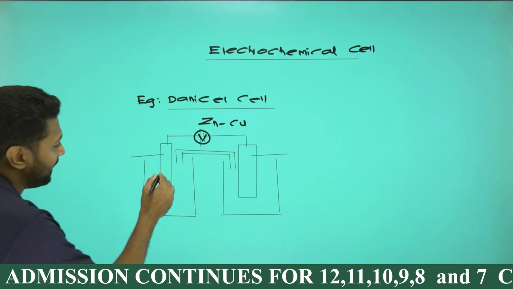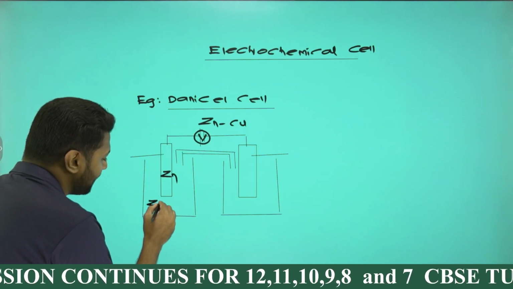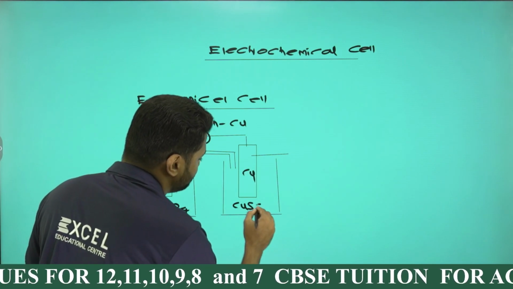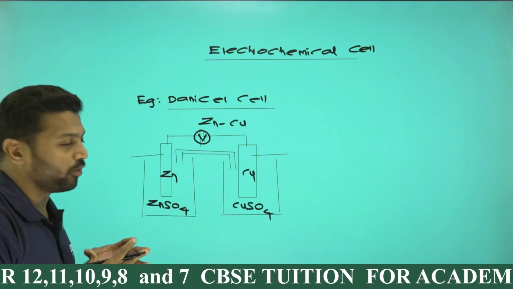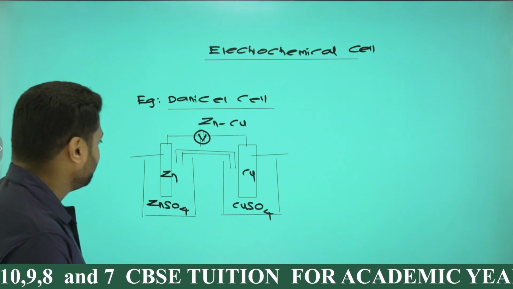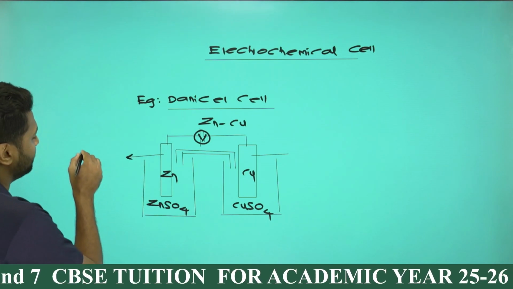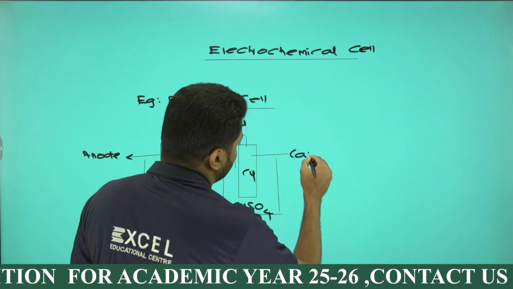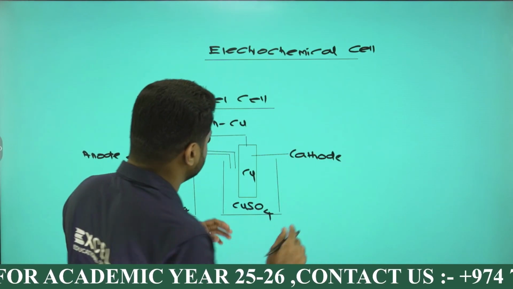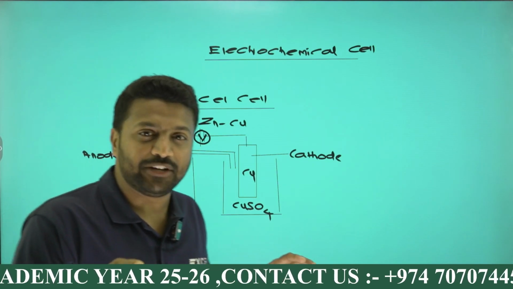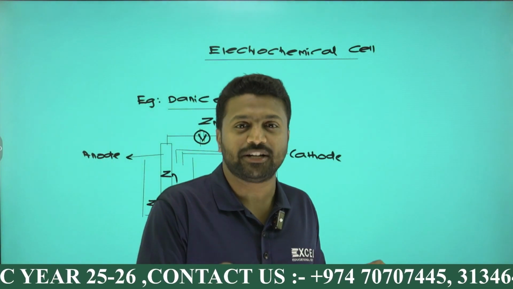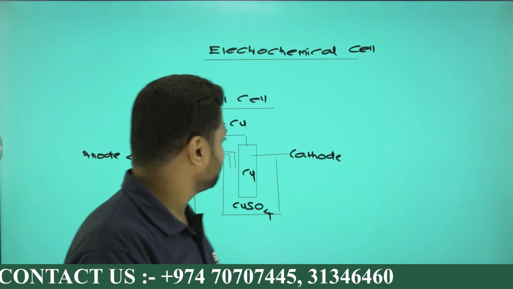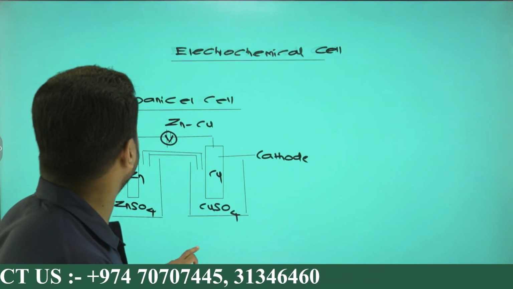See here, the setup is zinc dipped in zinc sulfate solution, copper dipped in copper sulfate solution, connected by using a voltmeter and a salt bridge. Here zinc will be acting as anode and copper will be acting as cathode. Fine, okay.